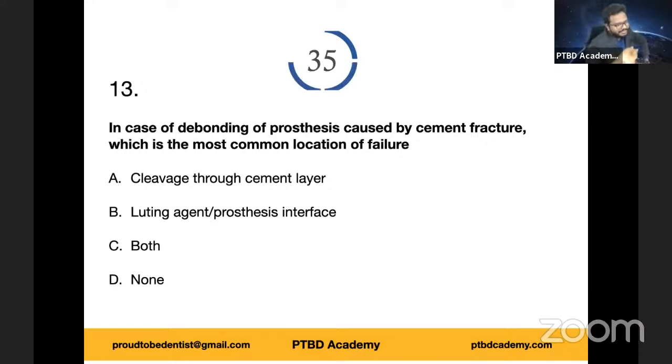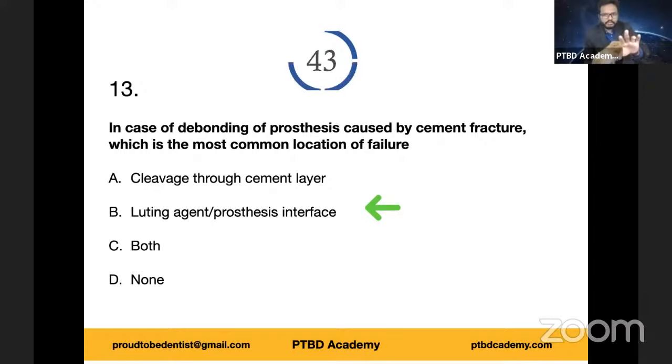Okay, very good. So most of you seem to be going with the safe answer, that is option C. However, unfortunately, option C is not the right answer. Okay, well tried. Yes, option B is the right answer. The reason why it's not option A is because we're talking about cleavage through the cement layer, the thickness of cement.